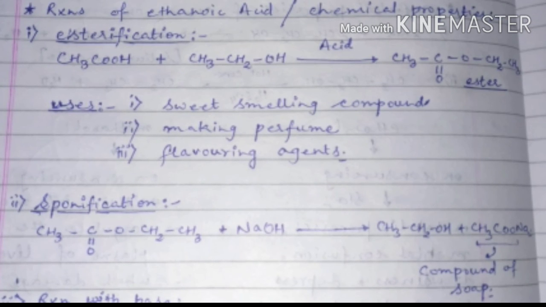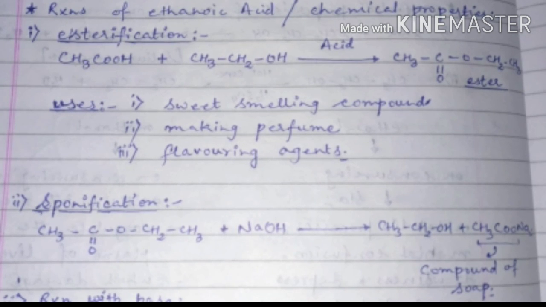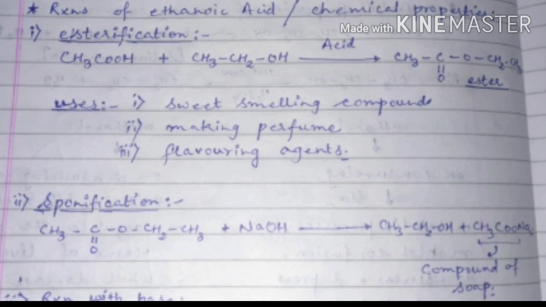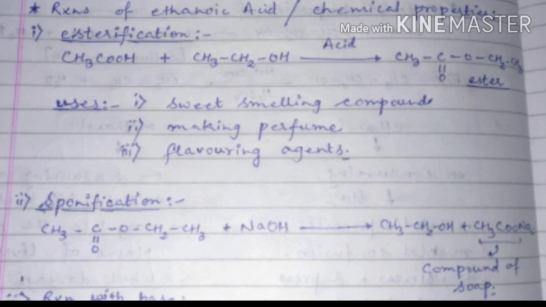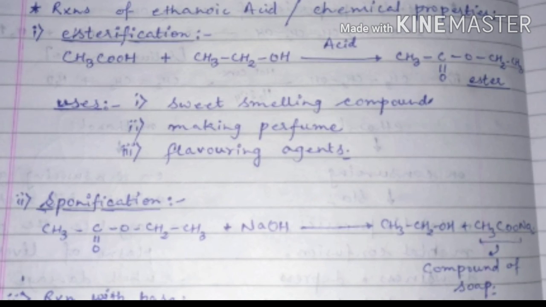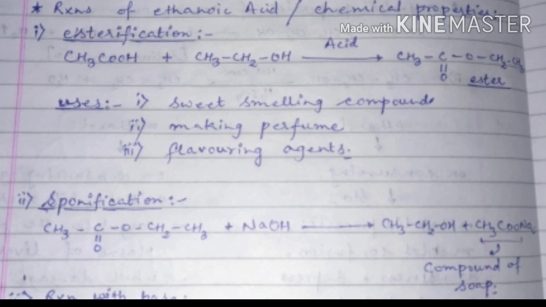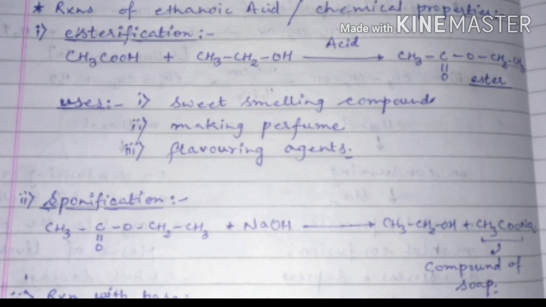Then students, we will discuss the saponification reaction. This reaction is used for the formation of soap. Here we use the ester and make it react with NaOH. We get back ethanol, but along with ethanol we get the soap compound, that is sodium acetate.